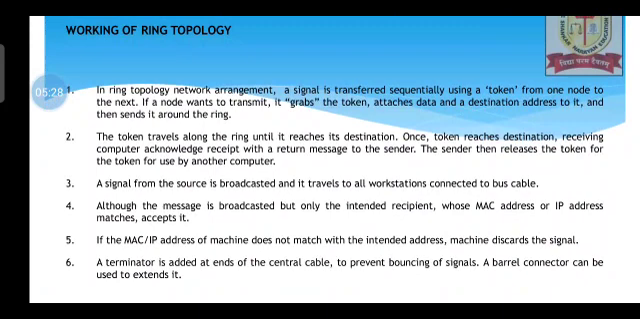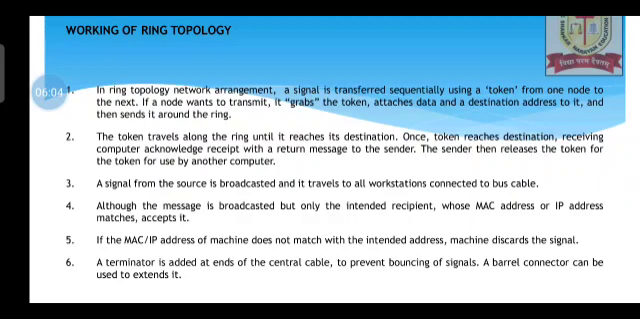The token travels along the ring until it reaches its destination. Once the token reaches the destination, the receiving computer acknowledges receipt with a return message to the sender. So an acknowledgement is sent by the receiver to the sender that indeed the receiver has received the message. The sender then releases the token for use by another computer. So once the sender's task is over, he will release the token. Now the other senders who want to send data can grab the token and accordingly follow a similar fashion.